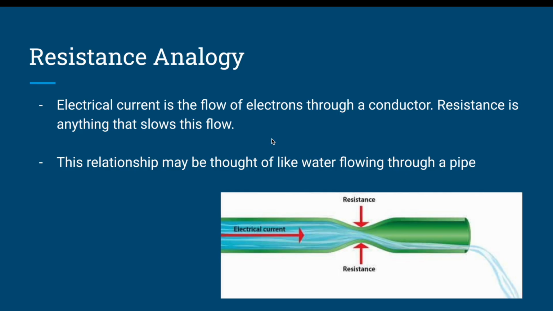Electrical current is the flow of electrons through a conductor. Resistance is anything that slows this flow. You can think of resistance like water flowing through a pipe. In a wide, smooth pipe, water flows easily, just like current in a material with low resistance. In a narrow or rough pipe, water flows more slowly, just as high resistance slows the flow of current.